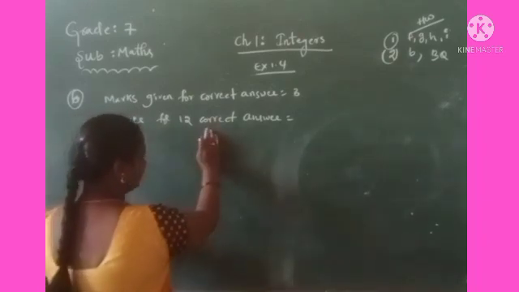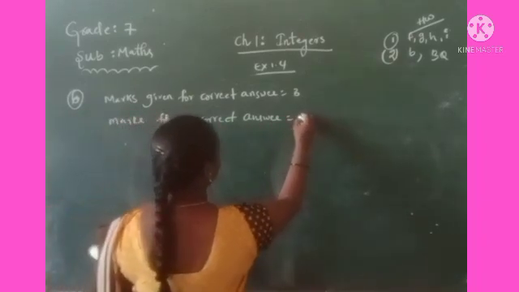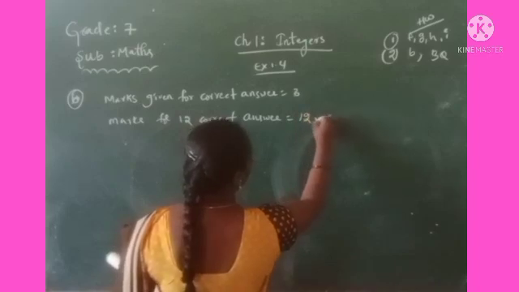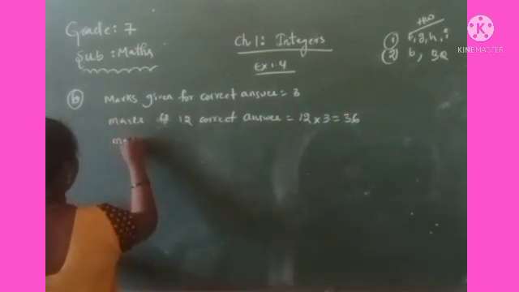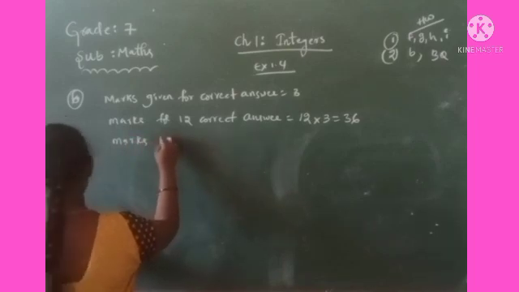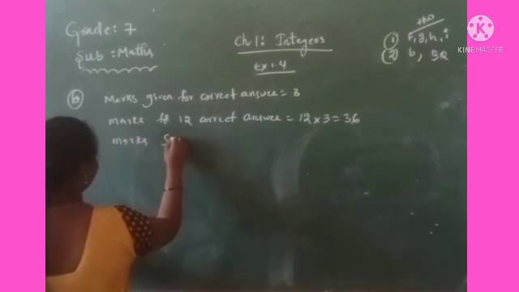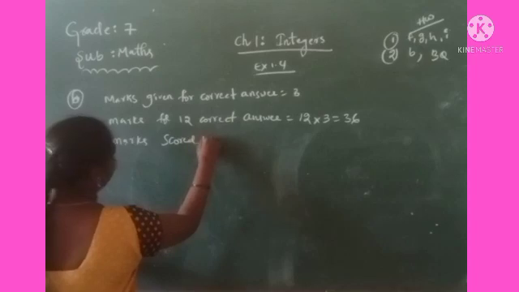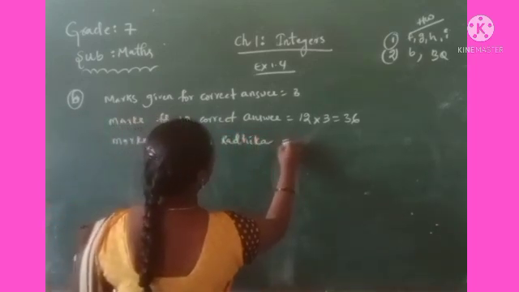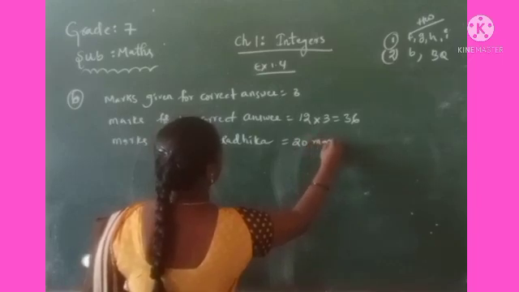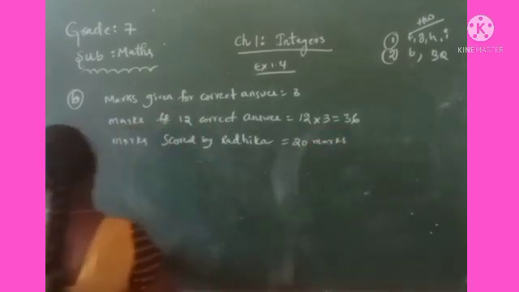For 12 correct answers, how many marks? 12 into 3, that is 36 marks. But actually, marks scored by Radhika is how many marks? 20 marks. Very good.